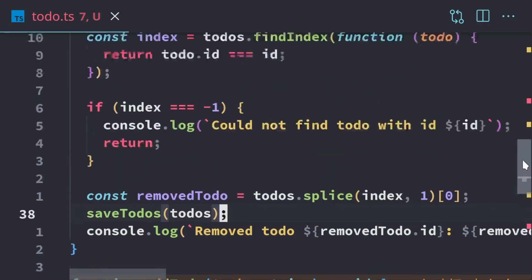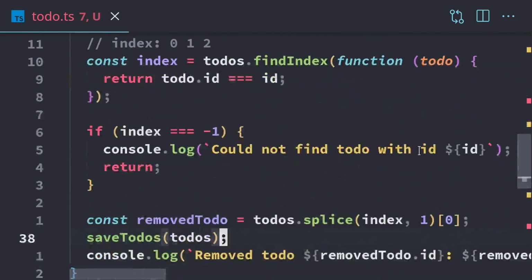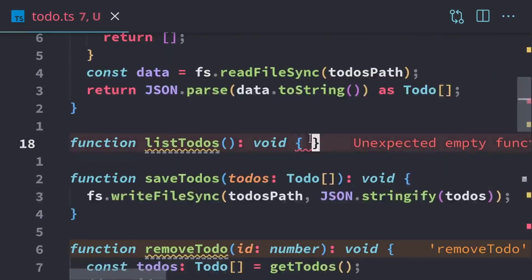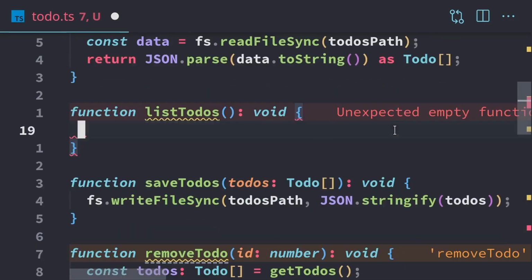All right, and that'll do it for our remove to-do function. Next, we need to actually list the to-dos. So we can add and remove them, but we can't actually see them. That's kind of important, so we actually know what's on our to-do list. So we're going to hop into our list to-do function, and we've got to get the to-dos.